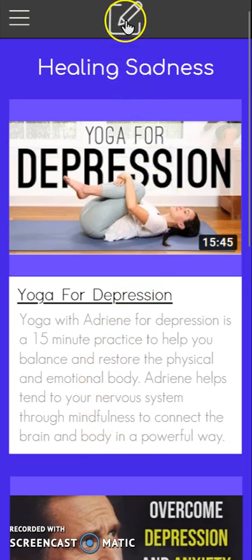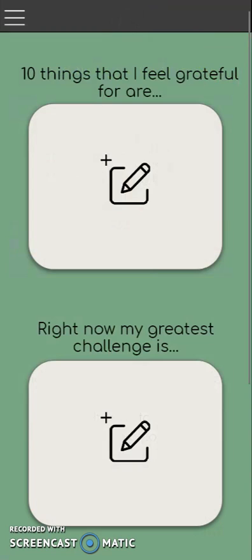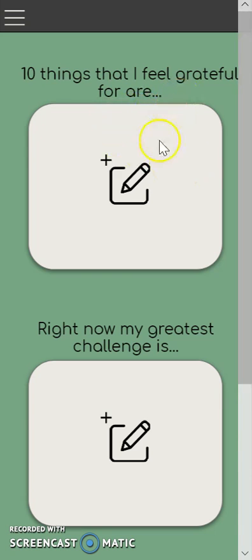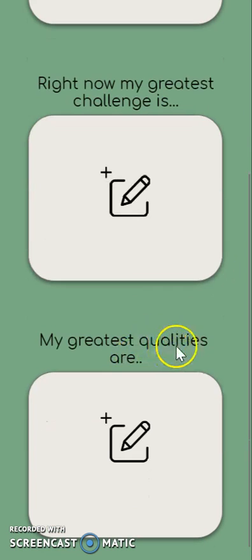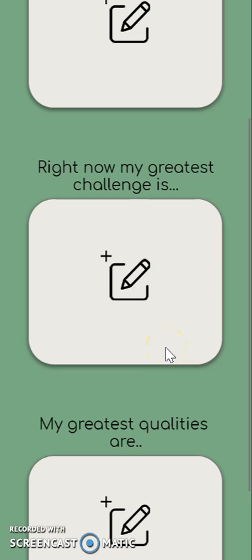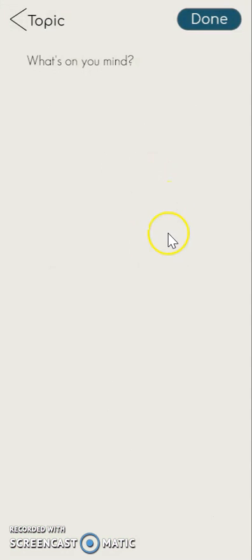So we're just going to go over to our journal. And for our journal, these are essentially going to be our topics for us to write about in order to guide us through our healing process. So the topics that I have here are 10 things that I feel grateful for, right now my greatest challenge is, and my greatest qualities are. These are all to help promote happiness and well-being when we're challenged with things like depression. So we're going to do this topic right here.